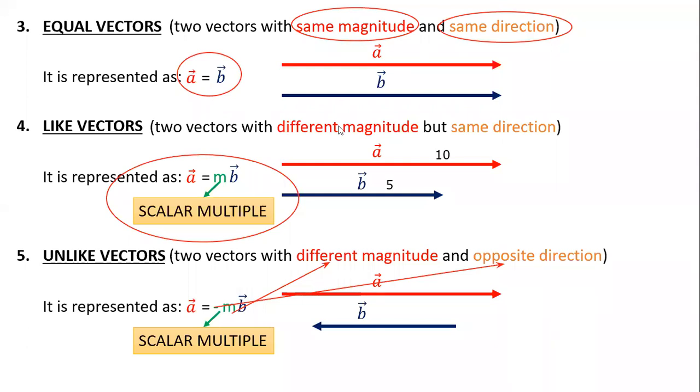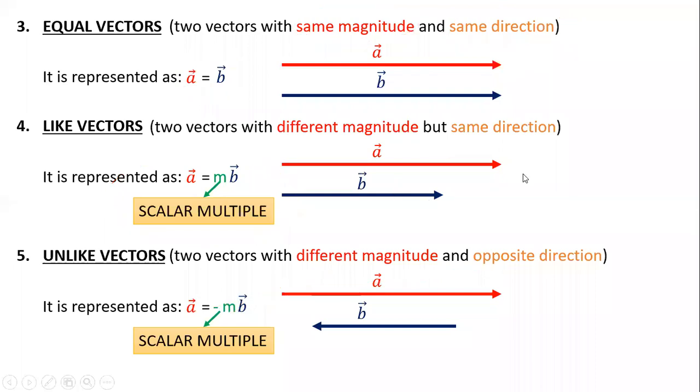Okay, so after these 5 types, I'm just proceeding further for the next. Yeah, Khushi, what doubt you have? Sir, in the fifth type of vector, the arrow on the B should be on the other side, right?